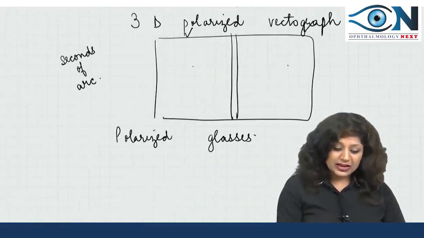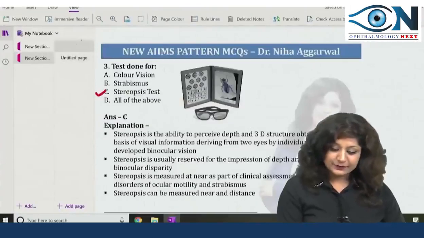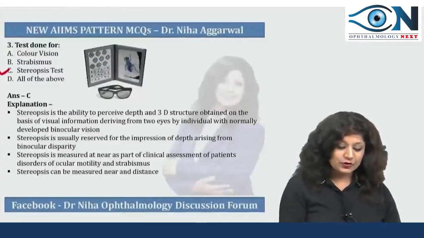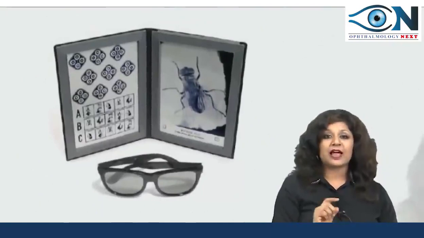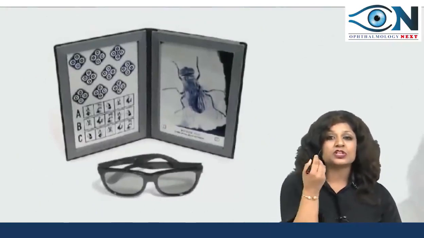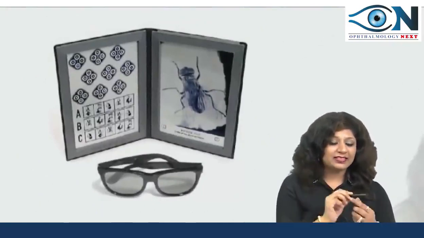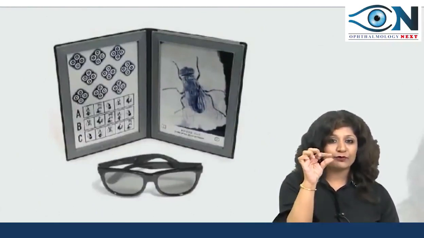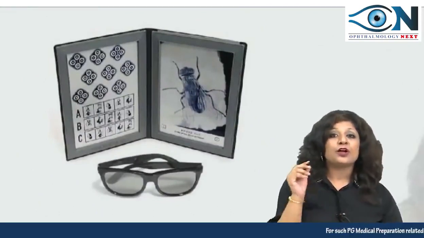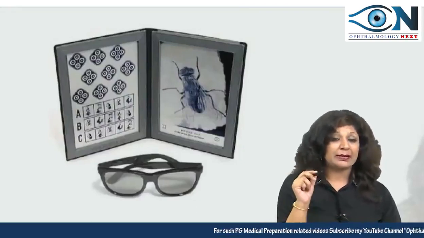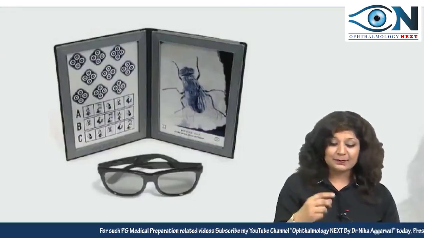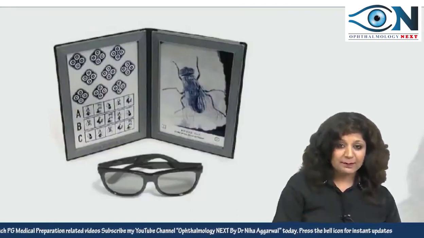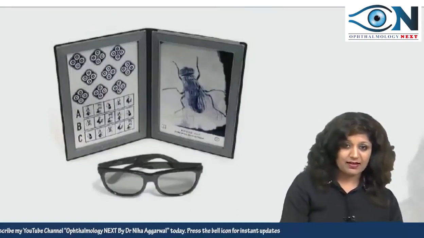Now if you see on the right side, a housefly is there. You ask the patient to wear these glasses, and then you ask the patient to hold the wings of this housefly. If stereopsis is there, depth perception is there, then the patient will hold the wings above this book somewhere here.